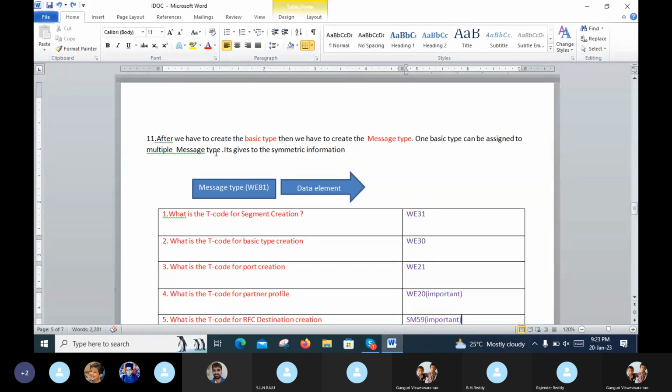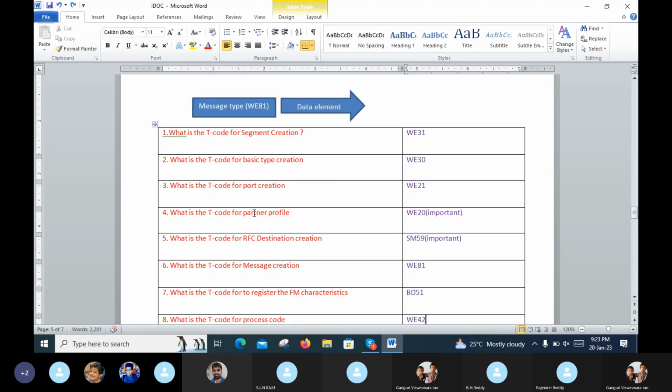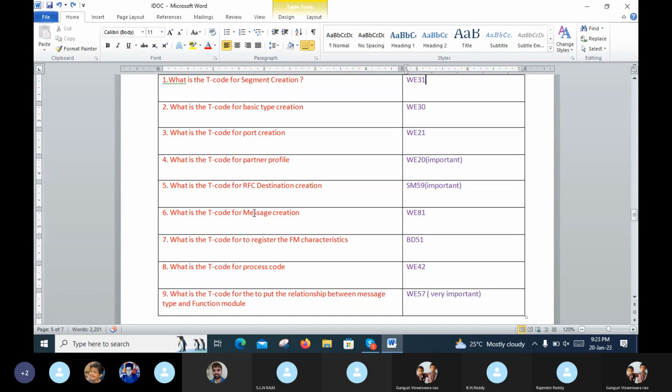After we have created the basic type, then we have to create the message type. And the basic type can be assigned to multiple message types. Message type is also called a data element. So these are the very frequently used T codes in IDOC documents.